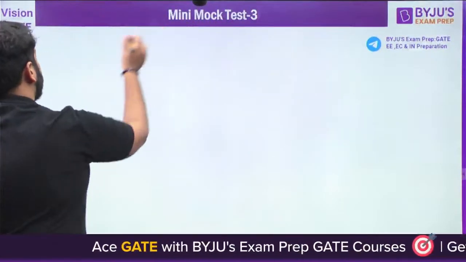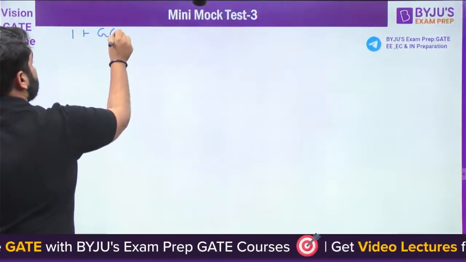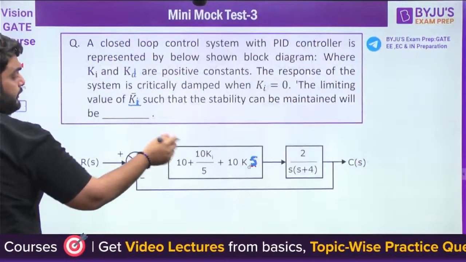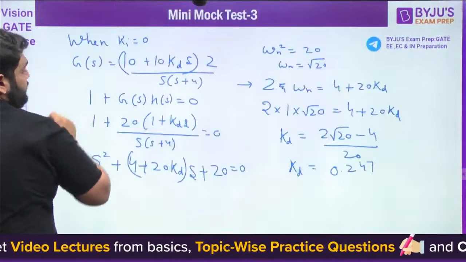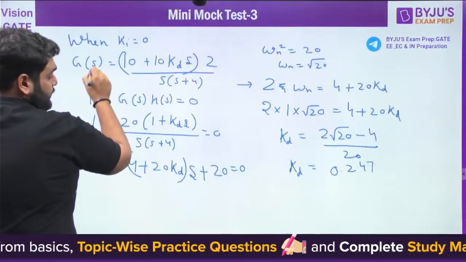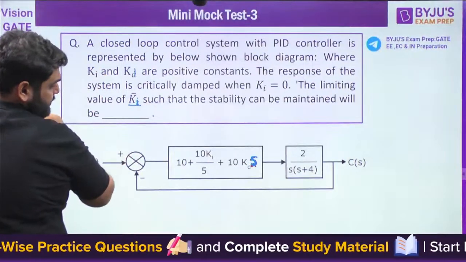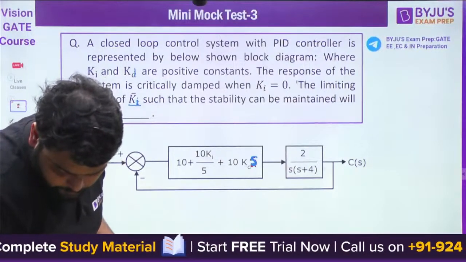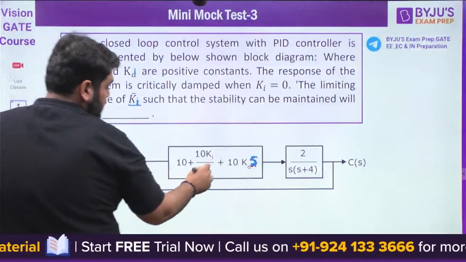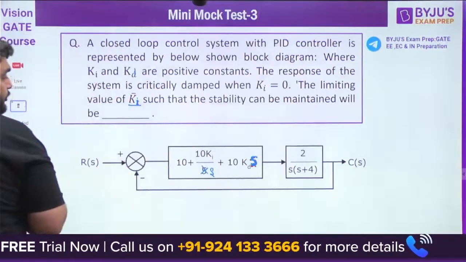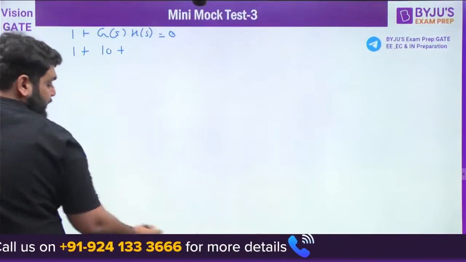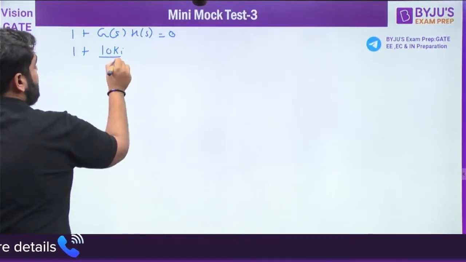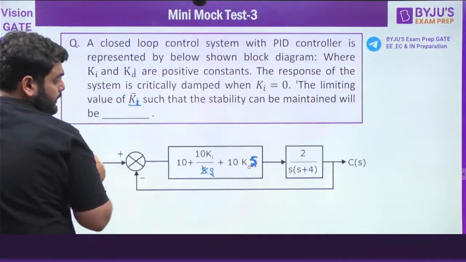So for that, what is 1 plus GSHS? Here you can see 1 plus GSHS. Now this complete is GS, which is 10 plus 10 Ki by S. Sorry, this is wrong. Let me check the question. It is 10 Ki by S, not 5. So it's 10 Ki by S plus 10 KDS.